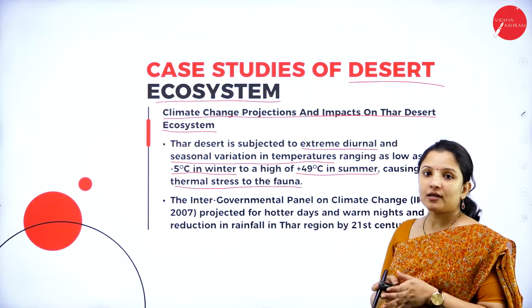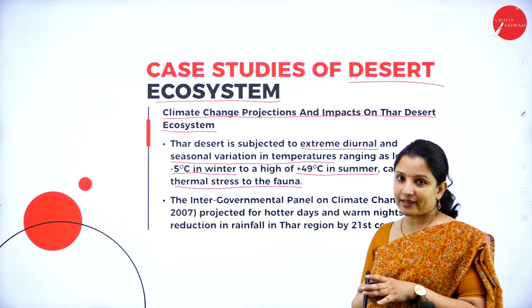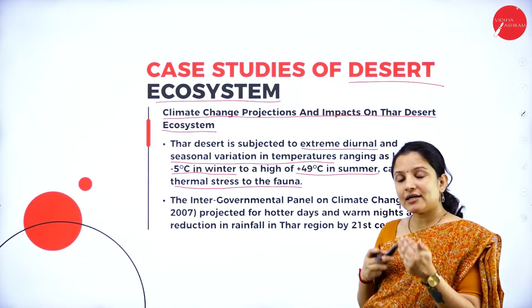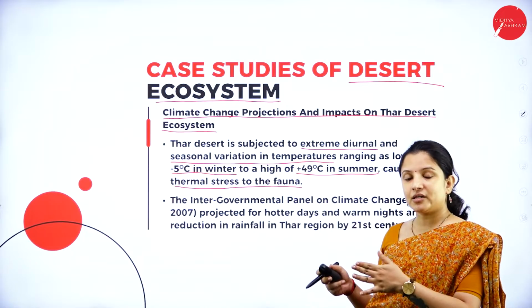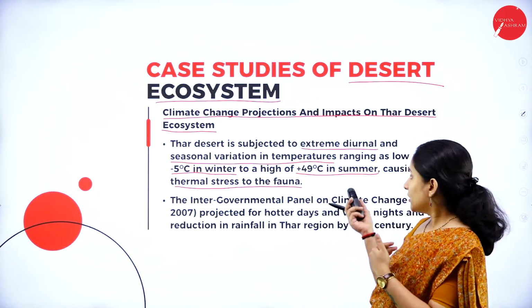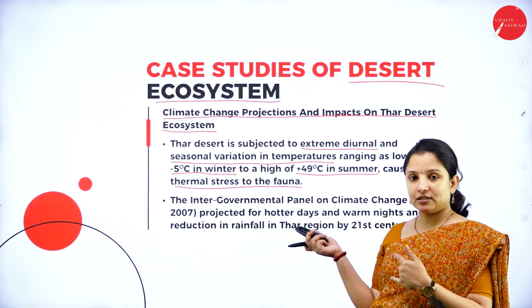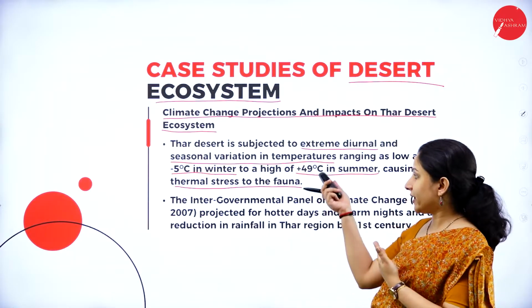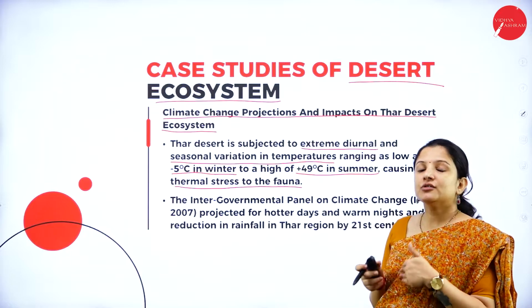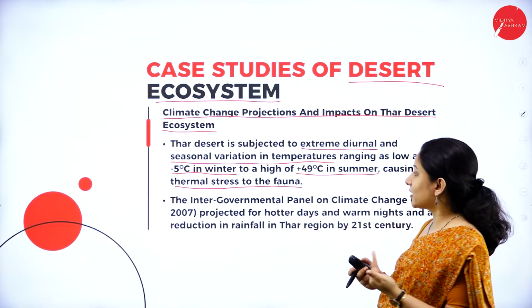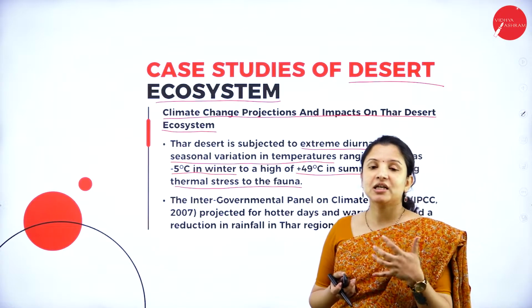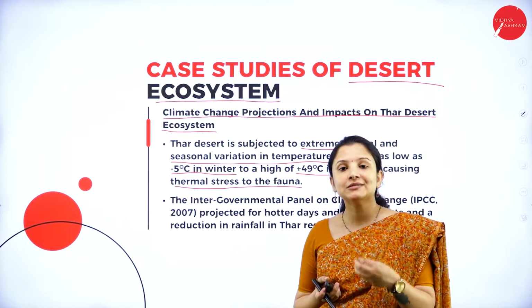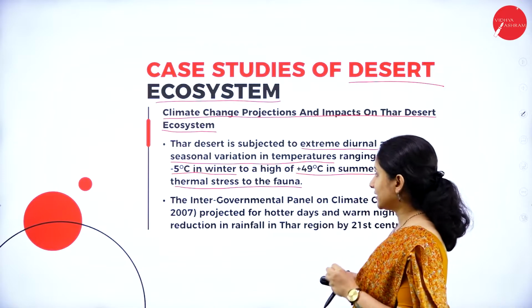So, fauna, that is the animal population that is there. So this drastic seasonal variation in temperature, that is in summer it is more than 49 degrees Celsius, and in winter it is -5 degrees Celsius. So this diurnal fluctuation can actually cause a lot of thermal related stress, that is heat related stress, to the animals that are living in the Thar desert.